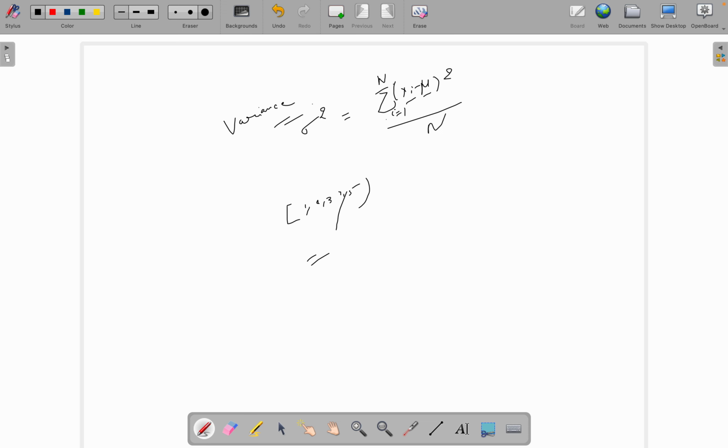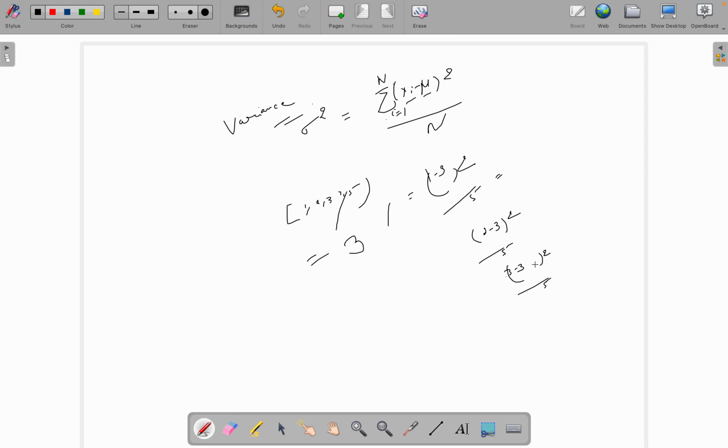If I calculate mu here, the sum is 15, divided by 5, so mu is 3. The variance for the first point will be 1 minus 3 square by the total number of points, 5. The second value will be 2 minus 3 square by 5, then the third value will be 3 minus 3 square by 5.